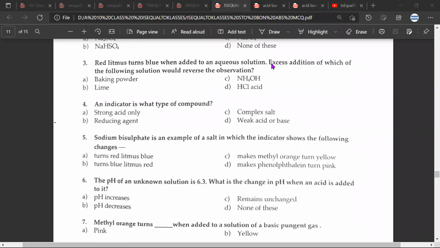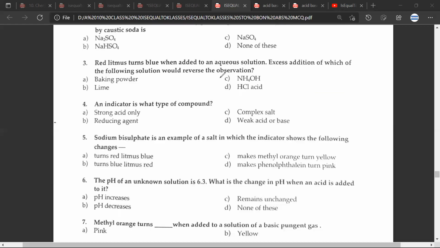Question number 3, answer would be D, HCl acid. Red litmus turns blue when added to an aqueous solution. Excess addition of which of the following solution would reverse the observation? So what will happen on adding HCl, Mr. CB? Blue litmus would turn red. Yes, it will reverse. Great. Question number 4, an indicator is of what type of compound? It is D, weak acid or base. Shabash. Great.